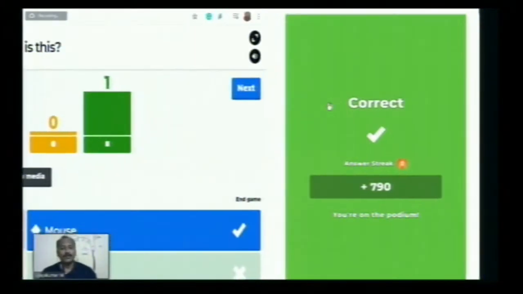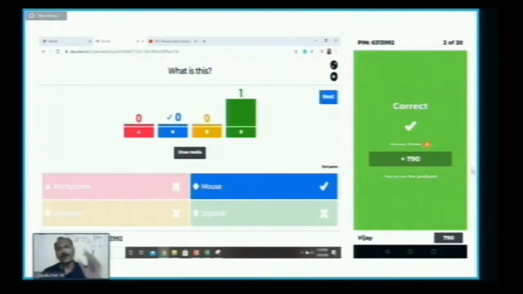You may have some doubt: if all the students get the right answer, how will the ranking be given? So it depends on the time limit. How quickly they find the answer and respond to it will count. So it depends on the speed as well as accuracy. The points which we have already given are 1000 points for each question. Out of the 1000, here the score is 790, which is given in the image. So that score will also be revealed there.